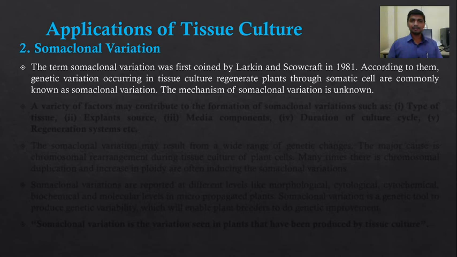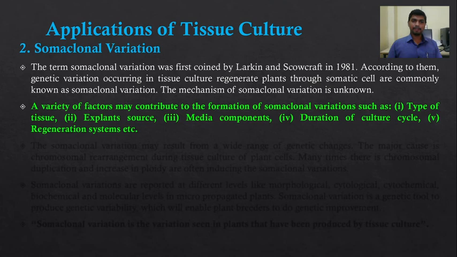The reason behind the occurrence of genetic variations in tissue culture regenerated plants through somatic cells is unknown.